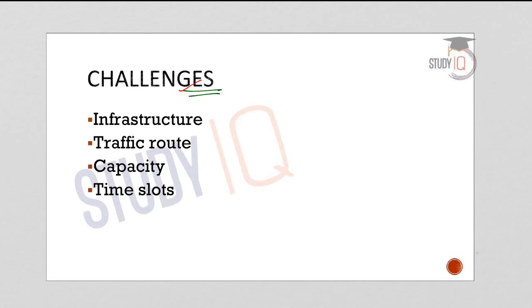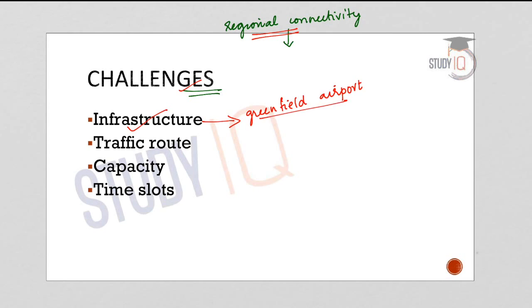Now coming to the challenges, the first one is regarding the building of infrastructure. We have seen that the focus of the UDAN scheme is to enhance regional connectivity by focusing on the issues of underconnected and unconnected routes. So this will definitely involve the creation of infrastructure. Let us take the example of unconnected routes. We need to create a greenfield airport, and creation of a greenfield airport is not just enough. Flights should be able to take off and land.